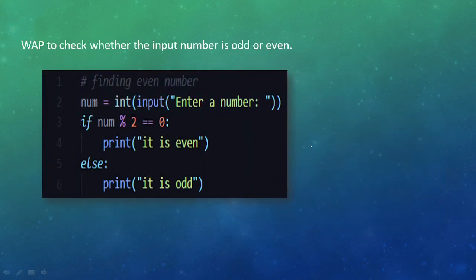to check whether the number is odd or even. Any number modulus divided by 2, if it gives 0, is an even number. If not, then it is an odd number. See children, we can also write this statement as: if num modulus 2 not equals to 0, where not equals is the exclamation mark with equals, print it is odd, else print it is even. That depends upon the use of the operator.